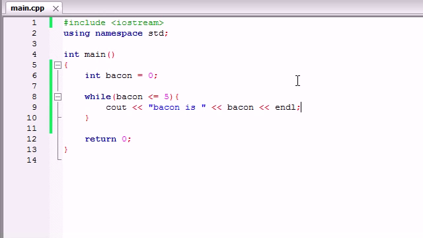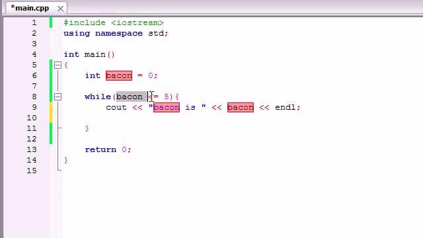Well, sometimes people do want loops that never end, but typically they don't. Typically you want to only have this code run like 5 times or 10 times or 15 times. So how do we control exactly how many times it runs? Well, in order to do that, we usually add a line of code like this. Again, what this test is going to do is test, is bacon less than or equal to 5? And since the value is 0 right now, this test is always going to be true.